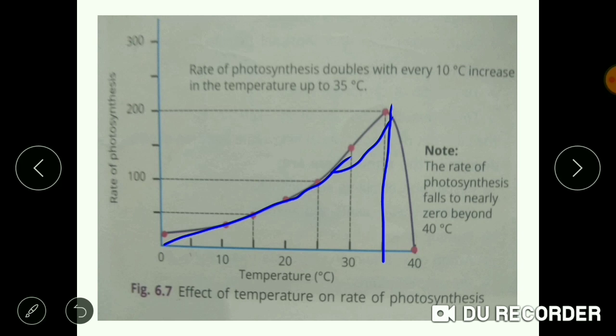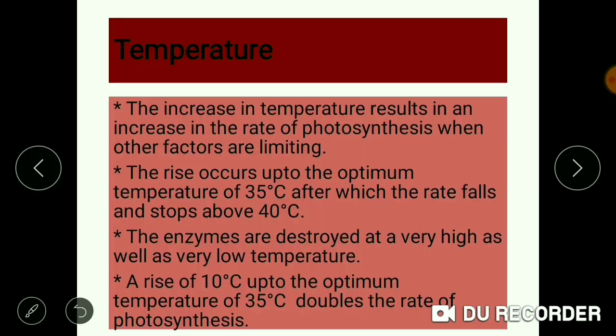After that, any increase in temperature will lead to the fall of rate of photosynthesis. As you can see, at the temperature of 40 degrees Celsius, there is a fall in the rate of photosynthesis to nearly zero. So why does this happen? Why does a further increase in temperature after 35 degrees Celsius lead to a fall in rate of photosynthesis? Because the enzymes are destroyed at a very high temperature or a very low temperature.